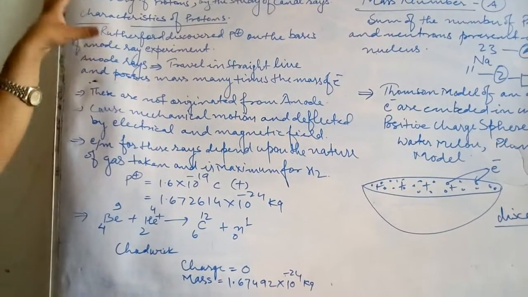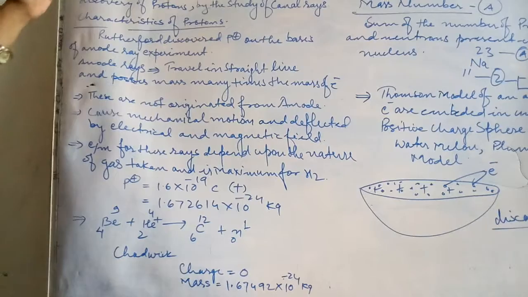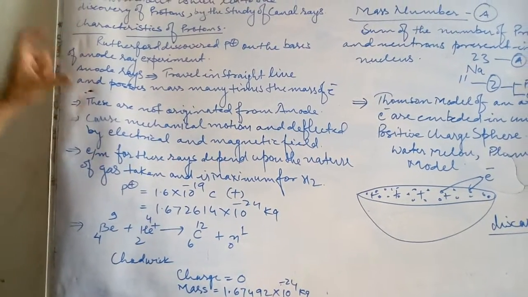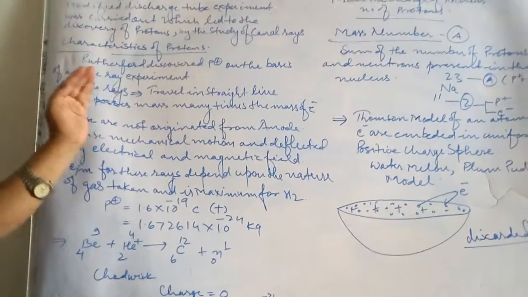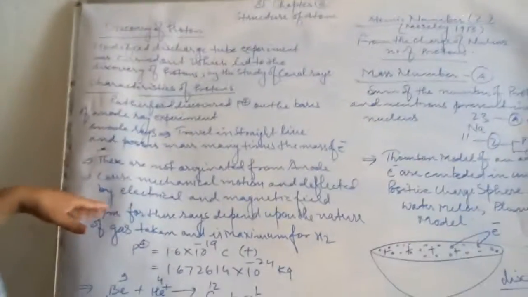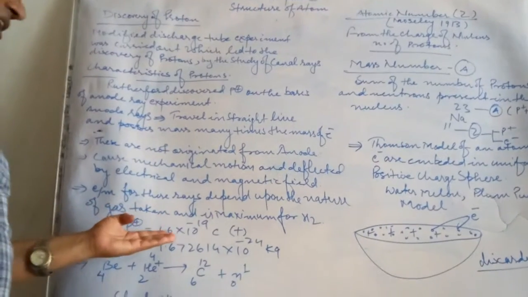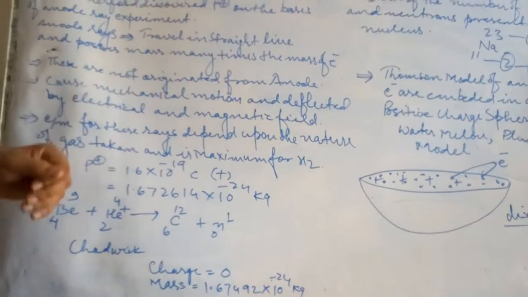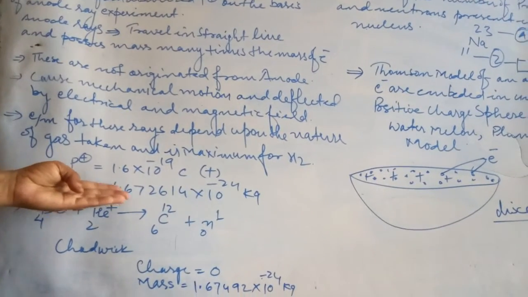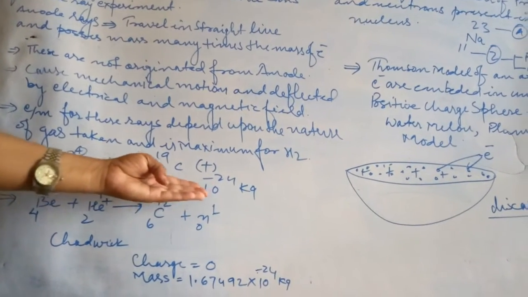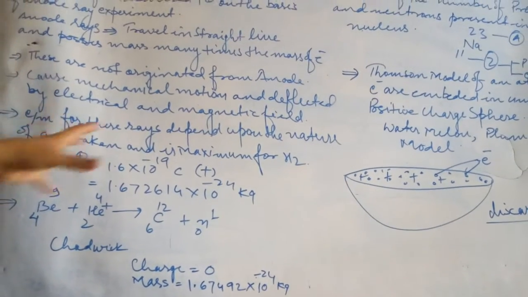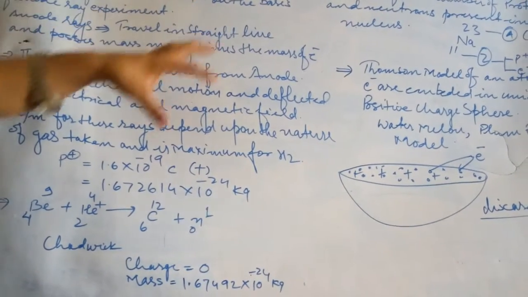Now children, after the study of the canal rays or anode rays, this fundamental particle, the proton, was discovered by Lord Rutherford, taking their e upon m. Charge is 1.6 × 10 raised to minus 19 coulomb positive, and the mass is 1.672614 × 10 raised to minus 24 kg. So ultimately, these are also fundamental particles.